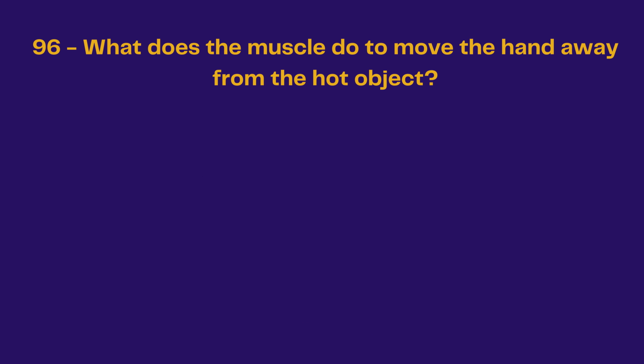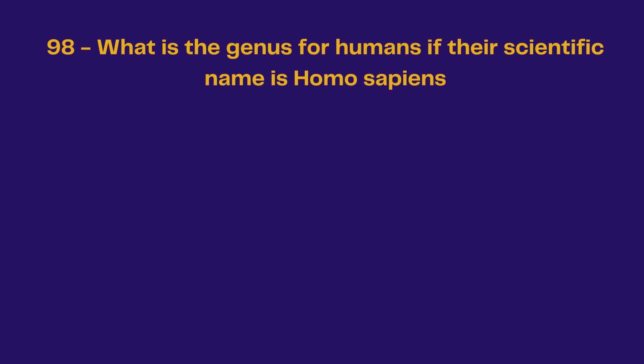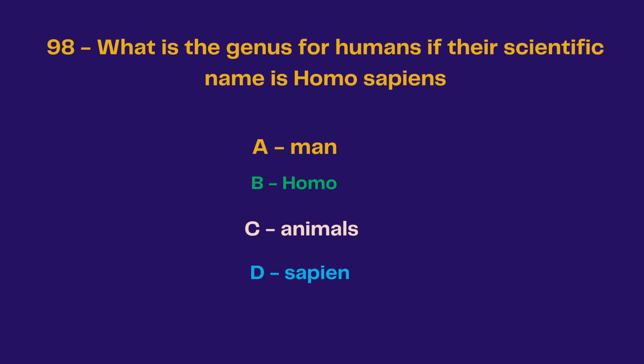What does the muscle do to move the hand away from the hot object? Relax, move, release chemicals, D, contract. The answer is contract. What is the genus for humans if their scientific name is Homo sapiens? Man, Homo, animals, sapien. The answer is Homo.